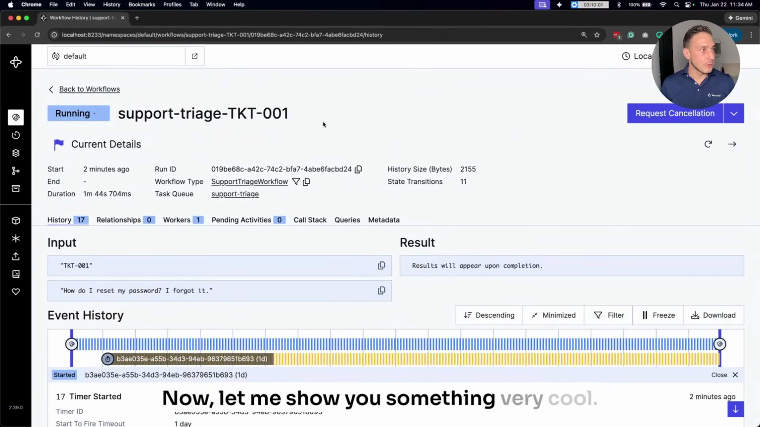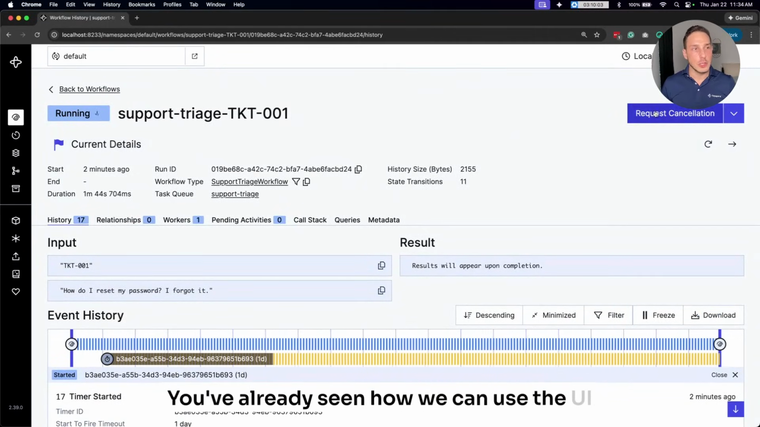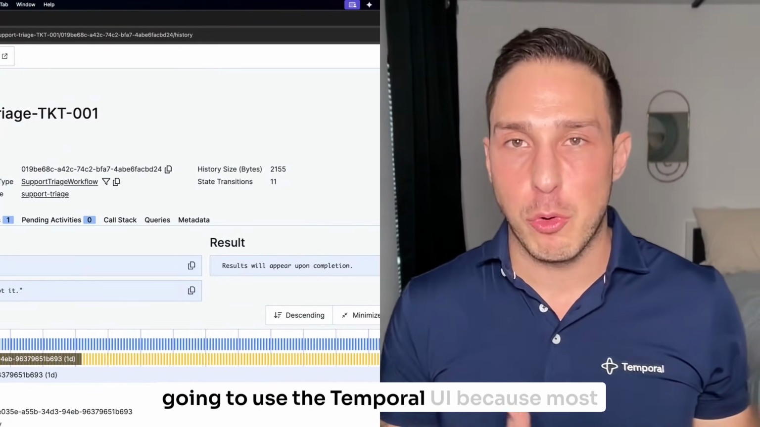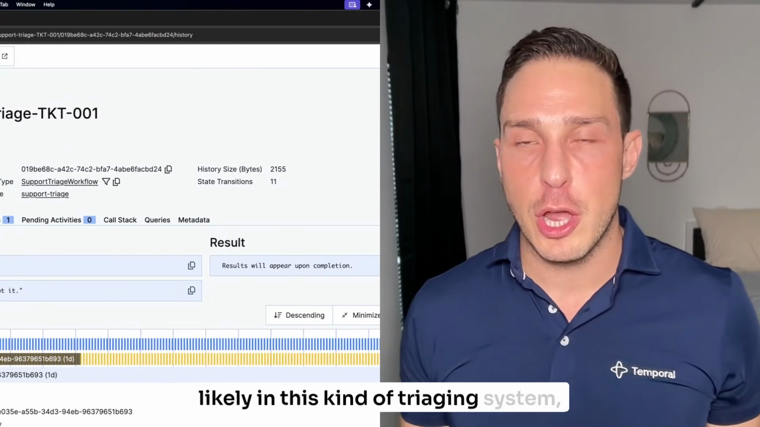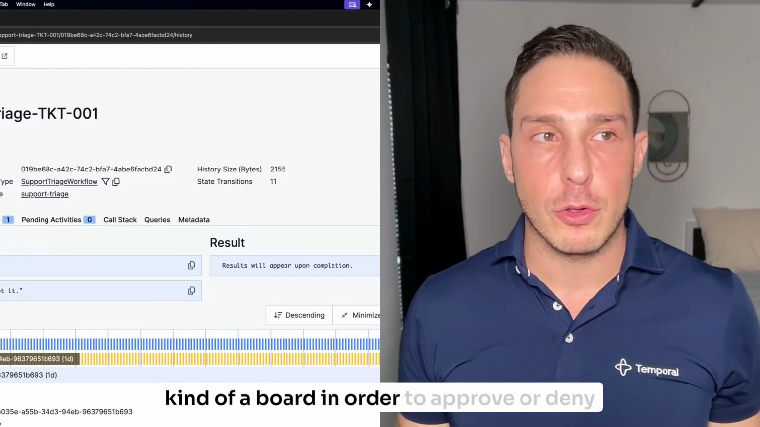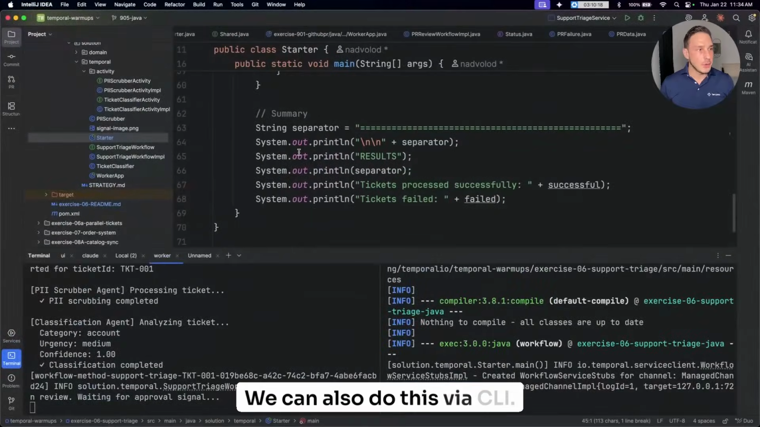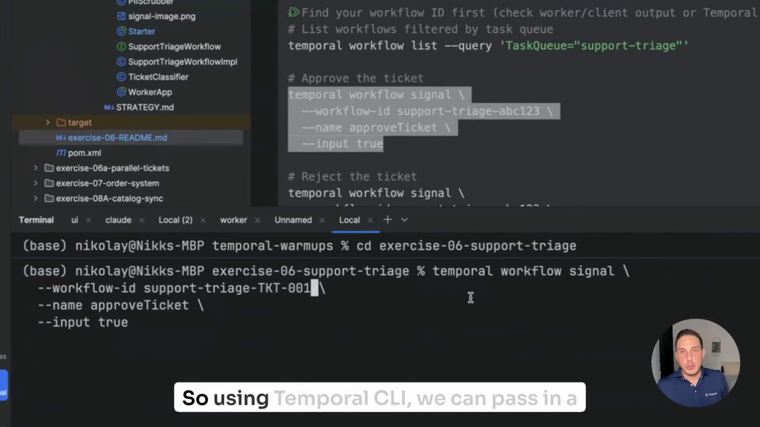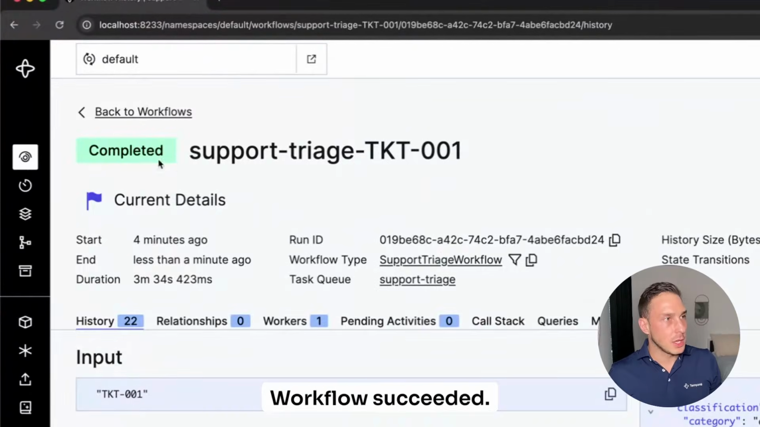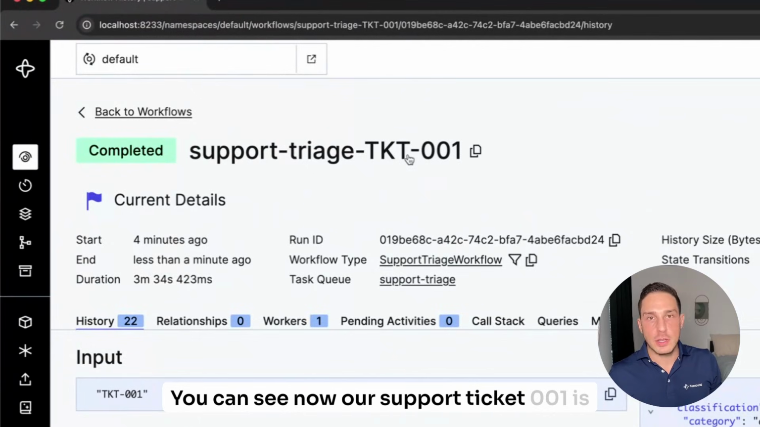Now, let me show you something very cool. You've already seen how we can use the UI here to approve a ticket. Of course, in a realistic system, you're not going to use the Temporal UI, because most likely in this kind of triaging system, there'll be a human that's monitoring some kind of a board in order to approve or deny tickets. We can also do this via CLI. I'll show you. So using Temporal CLI, we can pass in a signal, our workflow ID, the input for the approved ticket method. Workflow succeeded. You can see now our support ticket 001 is completed.